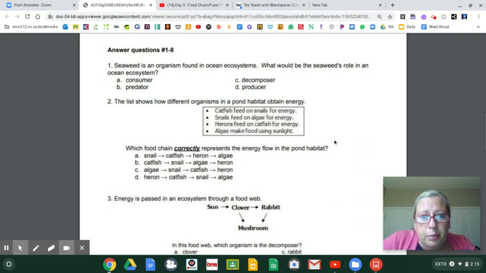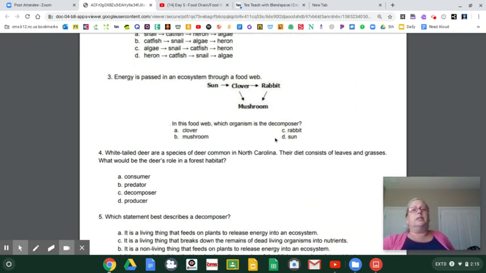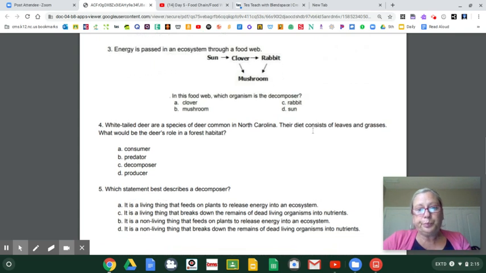All right, number 3 says, energy is passed in an ecosystem through a food web. The sun's energy goes to the clover, the clover's energy goes to the rabbit, and both the clover and the rabbit get eaten by decomposers. In this food web, which organism is a decomposer? Ooh, I kind of gave that one away. Is it the clover, the mushroom, the rabbit, or the sun that is the decomposer?